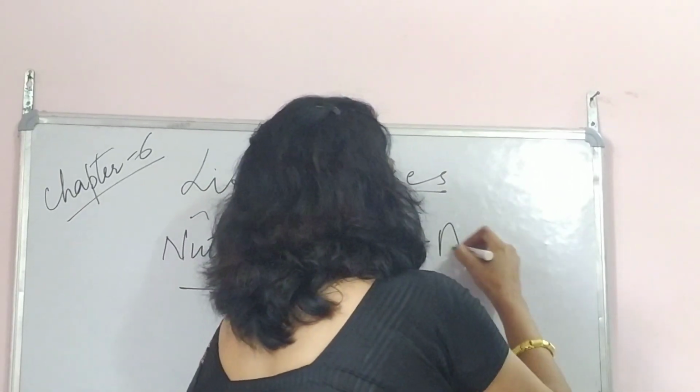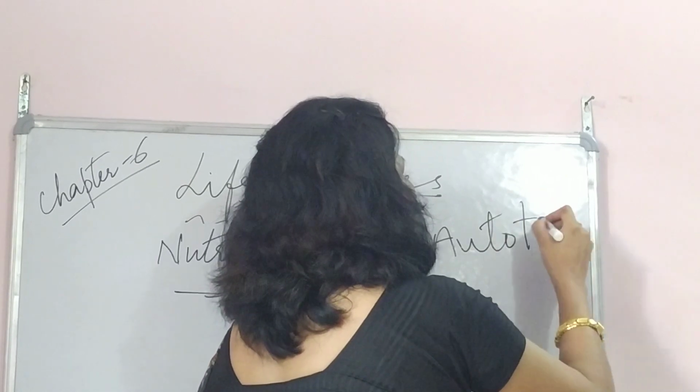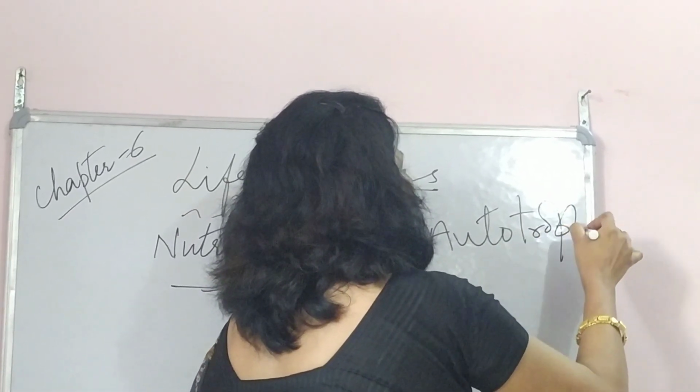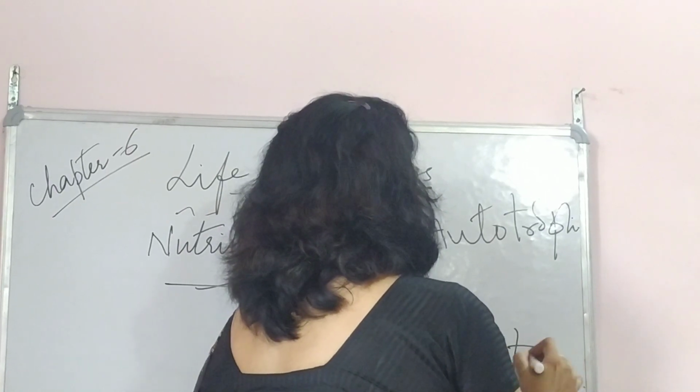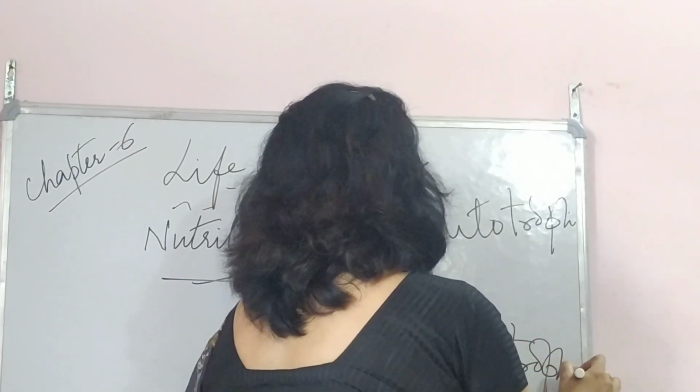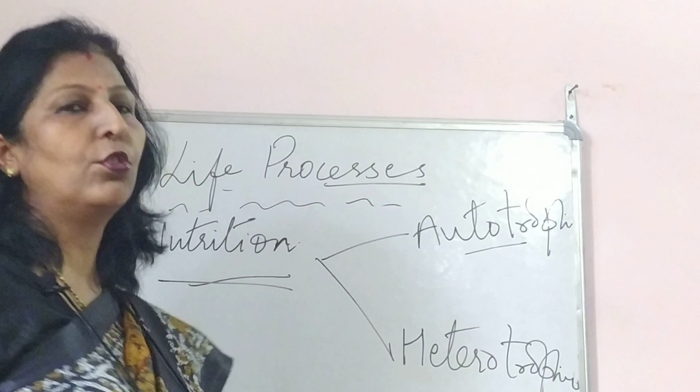Now nutrition, when we talk about it, is of two types. One is autotrophic nutrition, and the other one is heterotrophic. Now what do you understand by autotrophic nutrition?